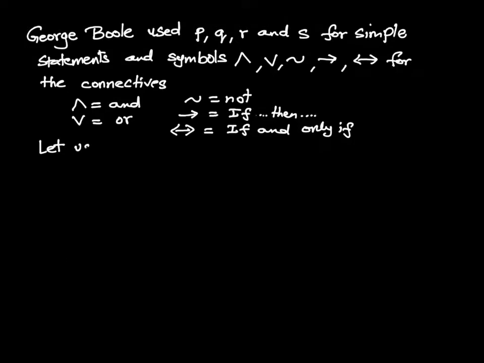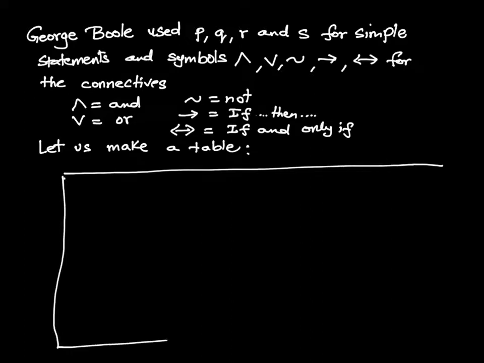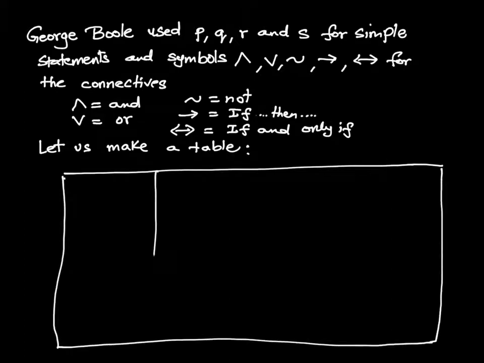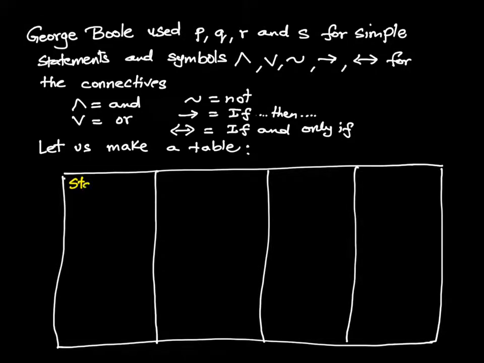Let us practice some, like how do we write statements, most probably compound statements, using these. But before that, let's make a table and explain all these symbols here. This just makes it more organized and easy to remember.